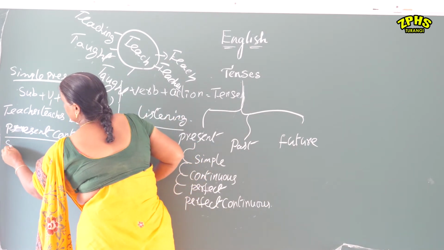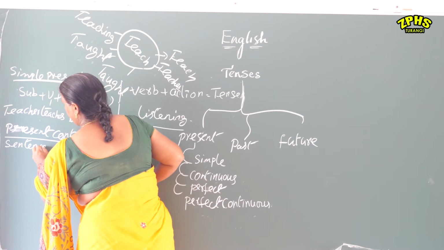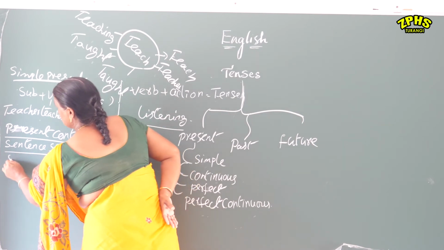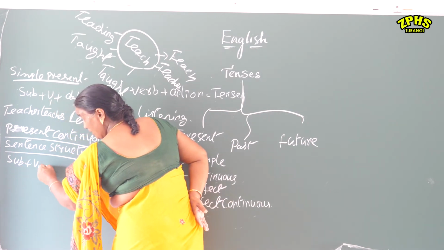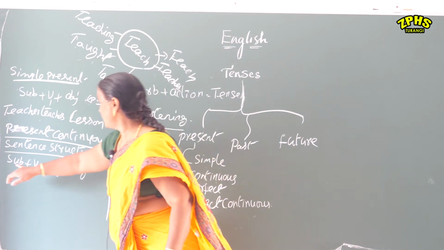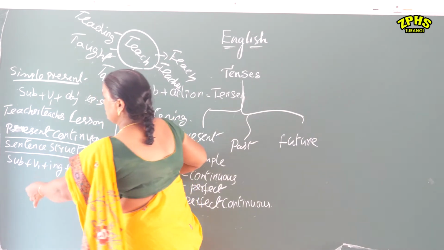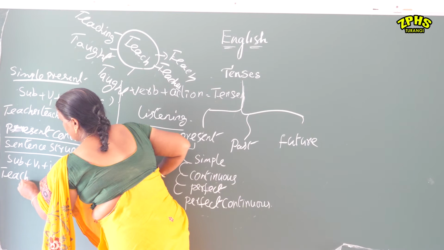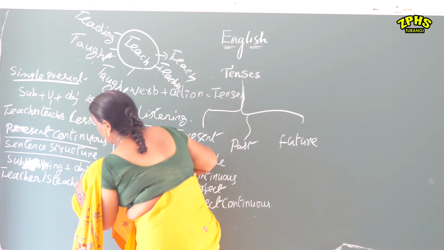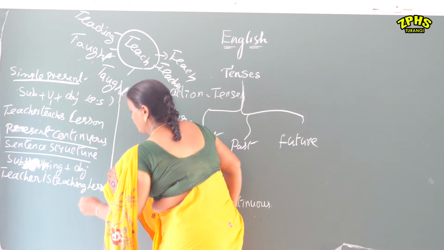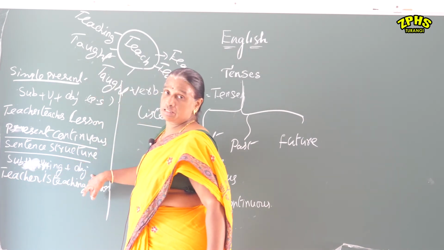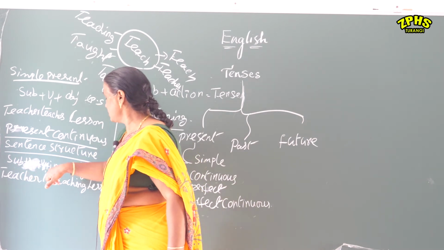The sentence structure: subject plus be form plus V1 plus ing form plus object.